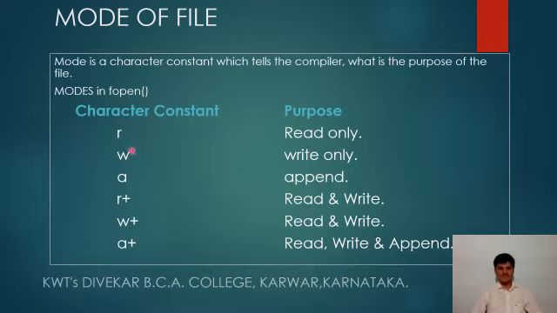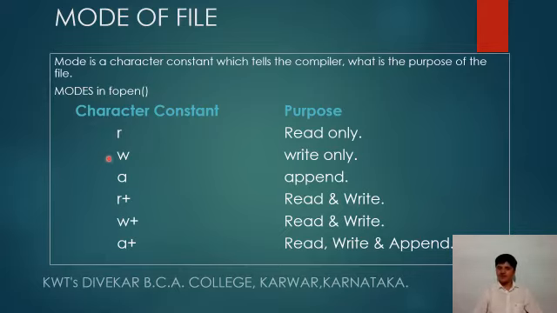So once again, the mode of the file is going to specify the purpose of opening the file. If the file is opened for a particular purpose, then only for that purpose can the file be used. For example, here we have read mode, write mode. So when the file is open for read mode, we can only read data from the file.